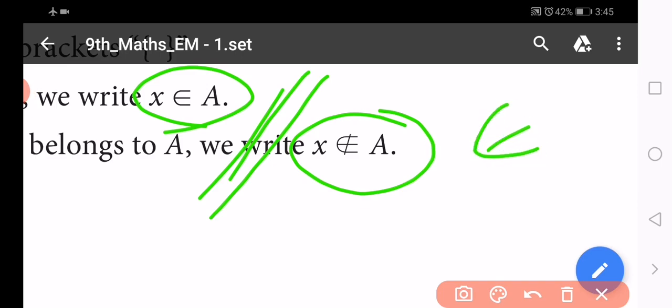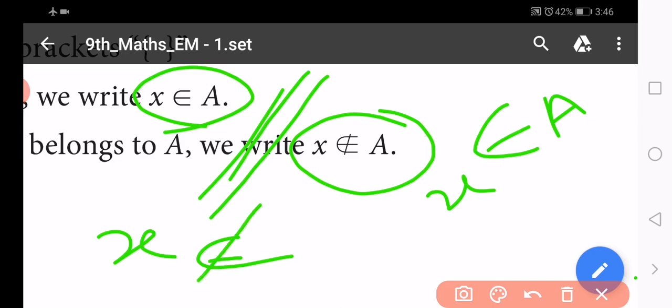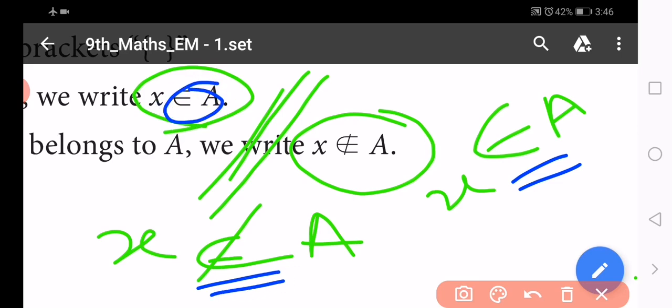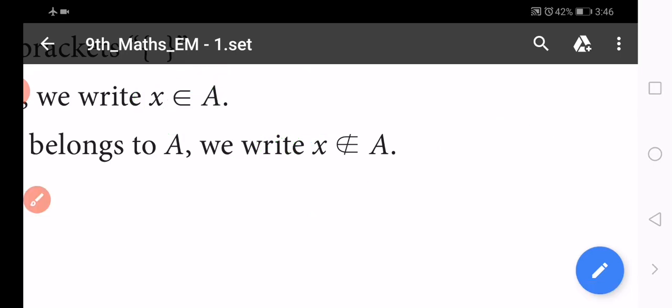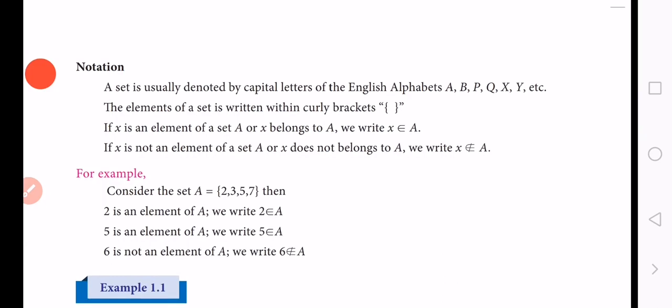They are read as is an element of, or belongs to: x is an element of A, or x belongs to A. And the second one, x is not an element of the set A, which means x does not belong to A. So the symbol is belongs to, and the symbol is does not belong to. You should know these two symbols very well, then only will we understand the other concepts.